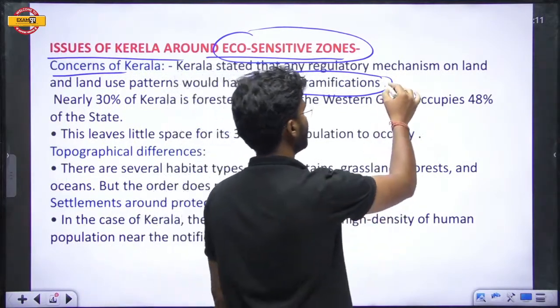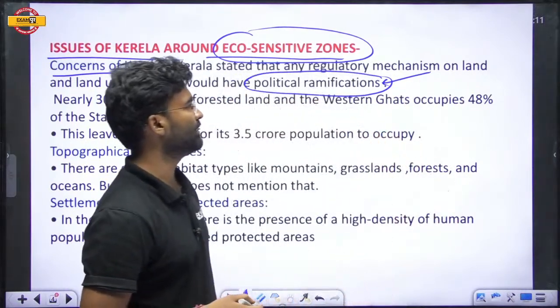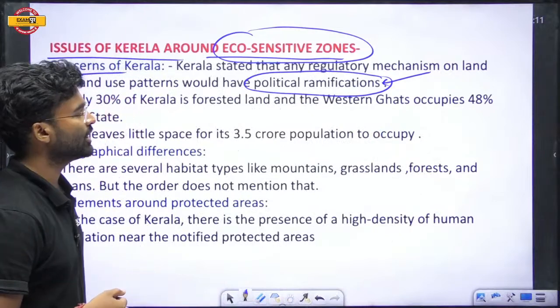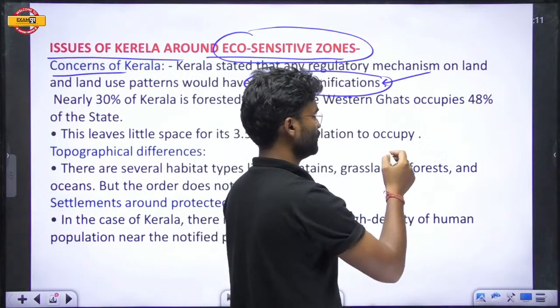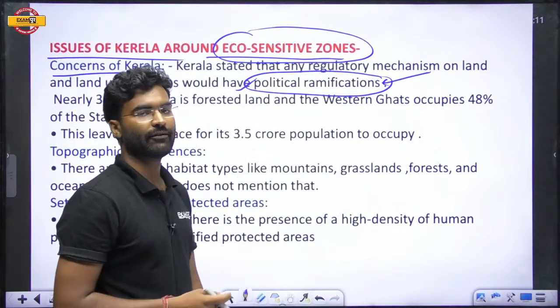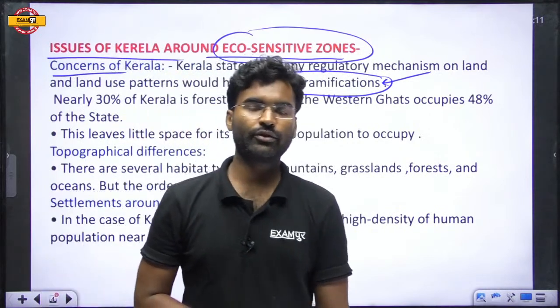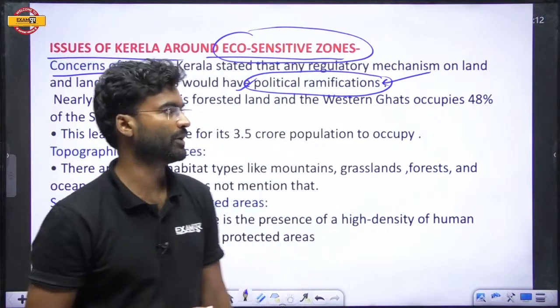This complexity will stop the implementation in any state. So Kerala's first concern is that political ramifications will arise in the implementation of this particular direction of the Supreme Court.